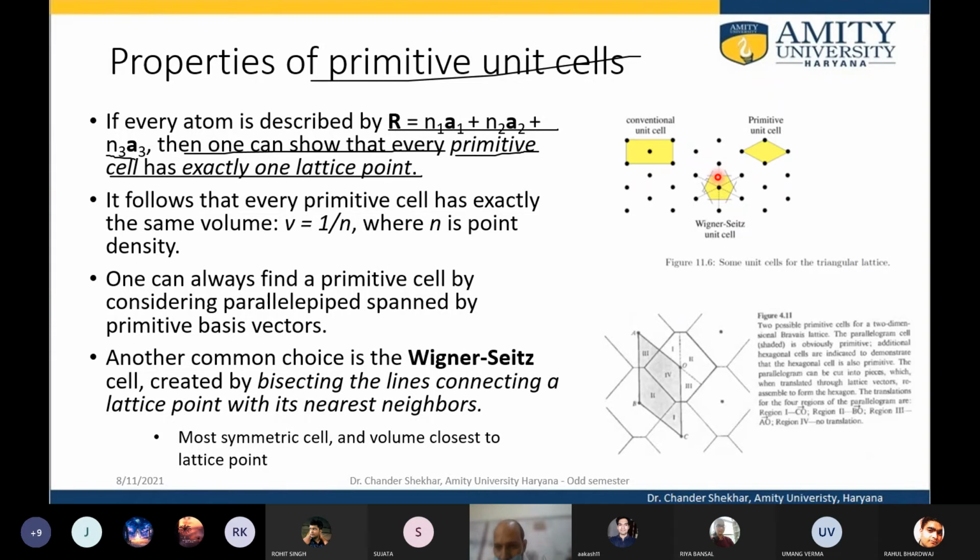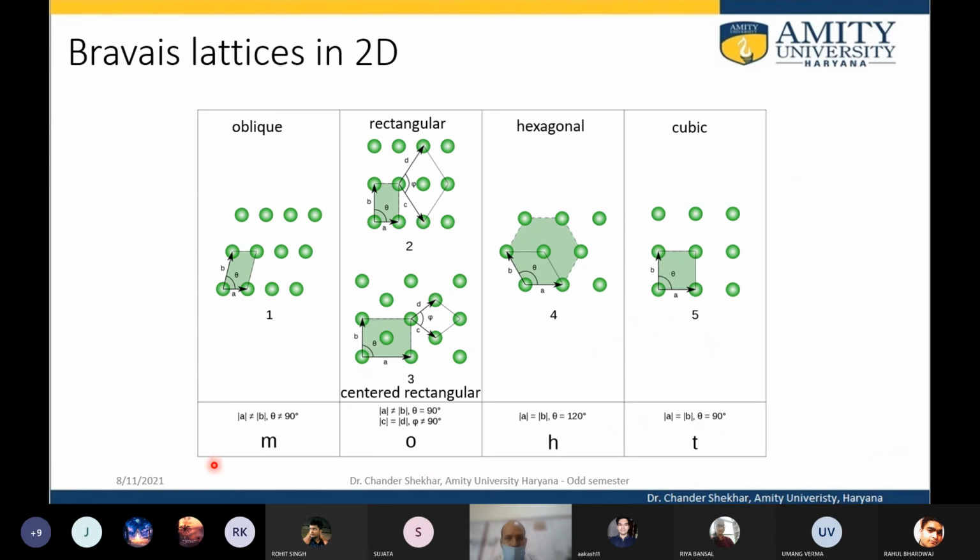So the volume enclosed by these perpendiculars to the lines joining the 2 atoms is known as the Wigner-Seitz cell. So there is one primitive cell, then the Wigner-Seitz cell. Again, in the Wigner-Seitz cell there is one atom in the whole volume. So this is also a primitive unit cell, but the construction is different. Okay, it is created by bisecting the lines connecting a lattice point with its nearest neighbors. So these are the most symmetric cells, with the volume close to the lattice point.